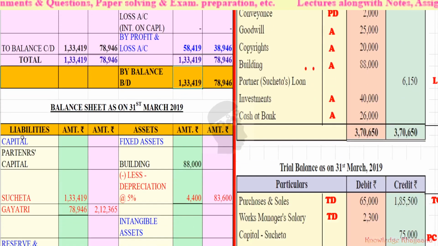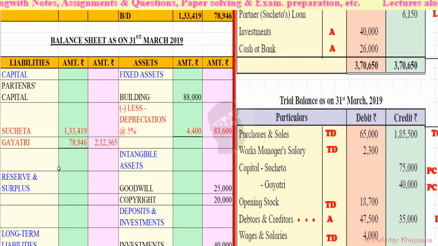Okay, see, balance sheet liability side, capital, partners capital, Sucheta rupees 1,33,419 and Gayatri rupees 78,946. So the total of their capital is rupees 2,12,365. Okay, with this we have finished recording of all the items in the trading account, profit and loss account, partners capital account and balance sheet. Okay, we have completed recording of all the items.